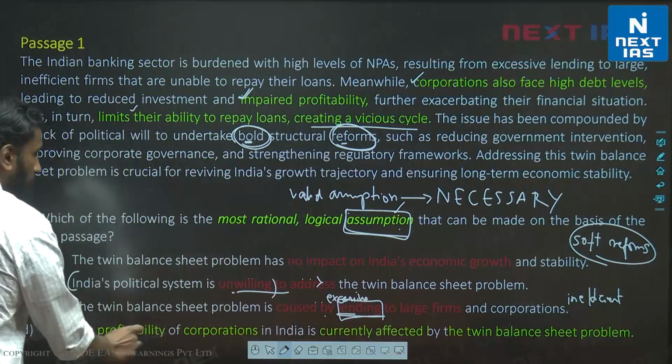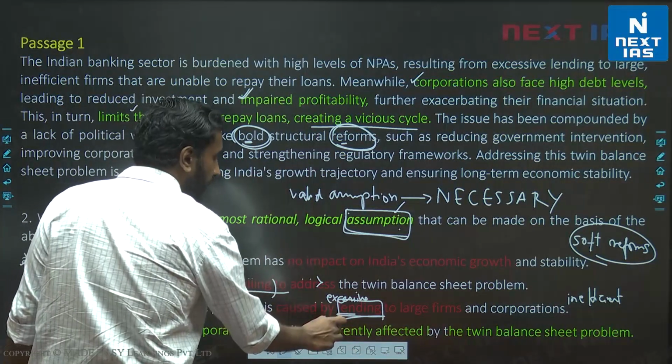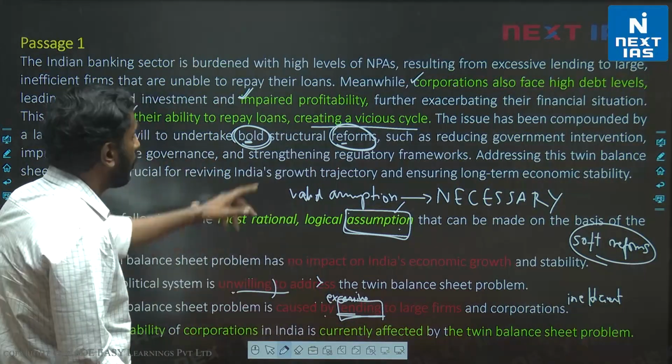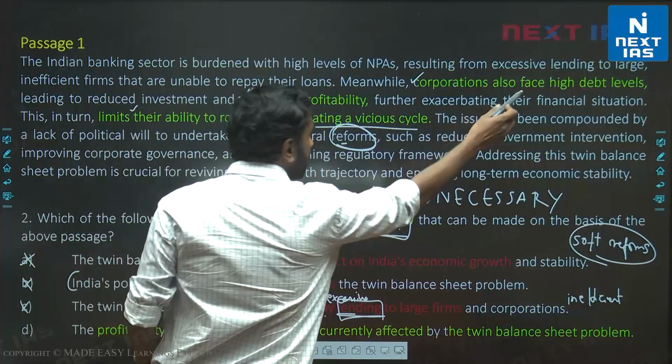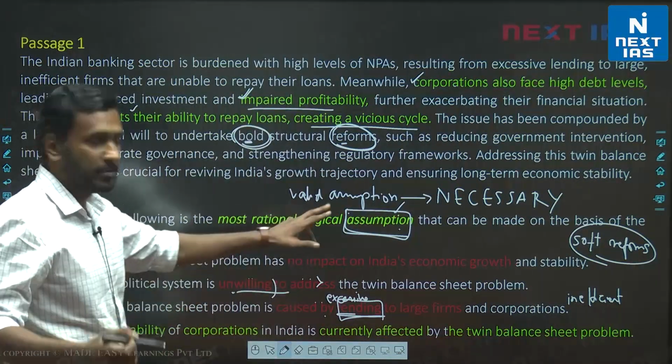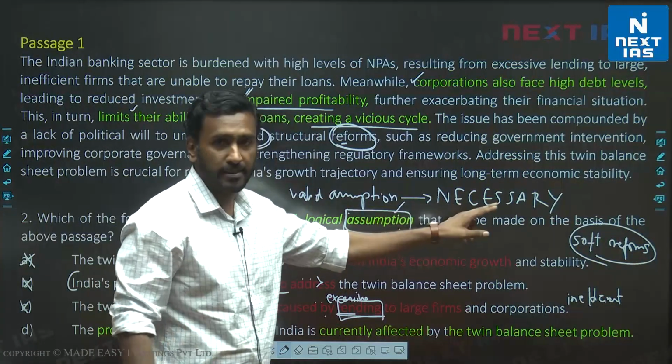Why is D the correct choice? The profitability of corporations in India is currently affected by the twin balance sheet problem. Now obviously we are told here corporations face high debt and this leads to impaired profitability. But look at it from this rule that I told you, a valid assumption is necessary.